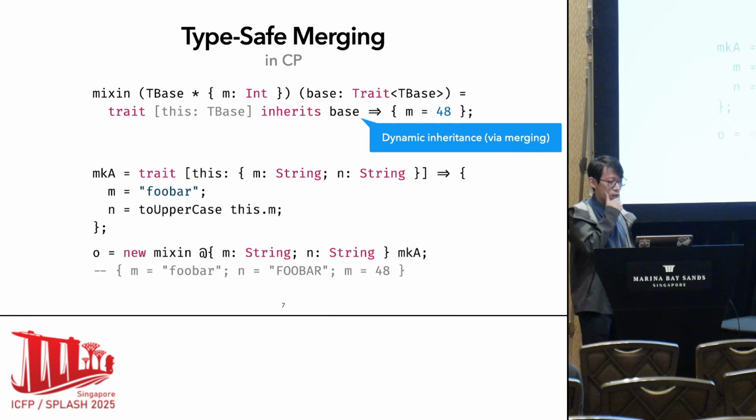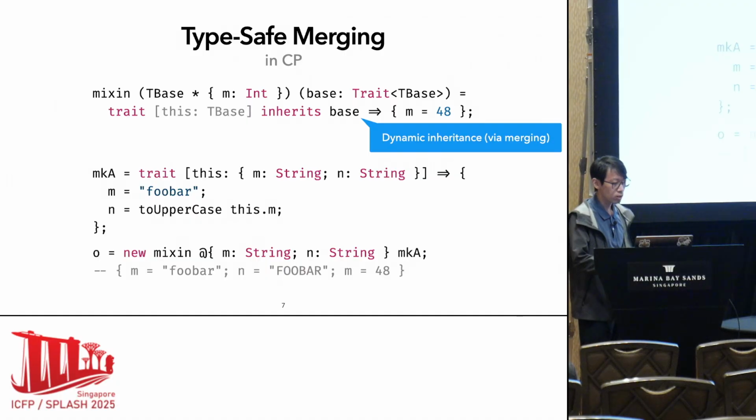And the class A is represented as this mkA. The m method is still the string foo bar, and n still calls a function to uppercase with this.m as the argument.